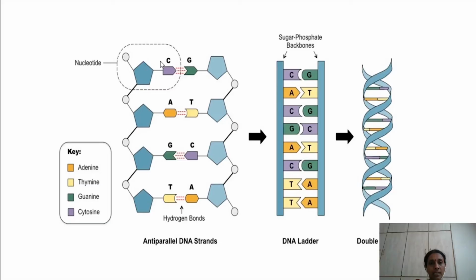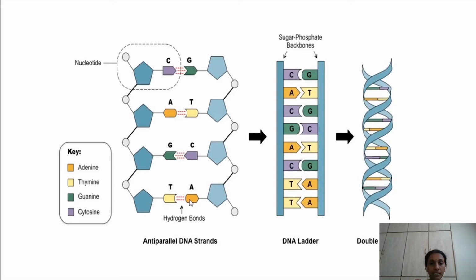We already learned that the two strands of DNA run in opposite directions, or anti-parallel directions. Here this strand runs in one direction and the nucleotides in the other strand run in the opposite direction. See the structure in the second strand. This is the nitrogenous base, this is the pentose sugar, this is the nitrogenous base and this is the phosphate group.